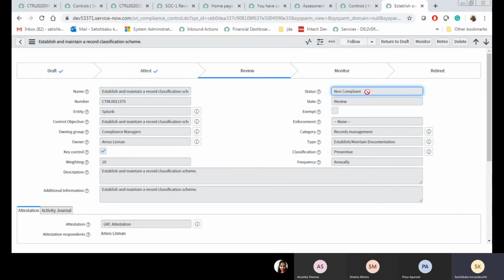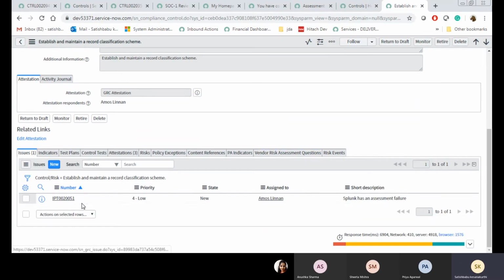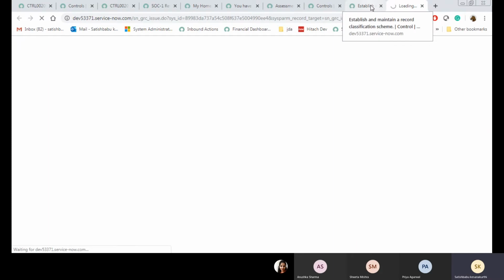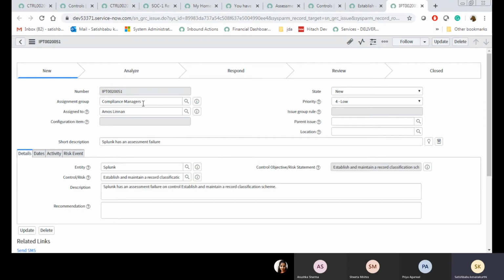See, based on the attestation respondent response, it is set to non-compliant. Whenever it is compliant, there is no change in the flow. Whenever it is non-compliant, there is a little change in the flow. That change comes from the issue. Whenever the control is non-compliant, one issue will generate automatically. That issue's assigned to works in the assignment group, compliance manager, and the assigned to will work on that.